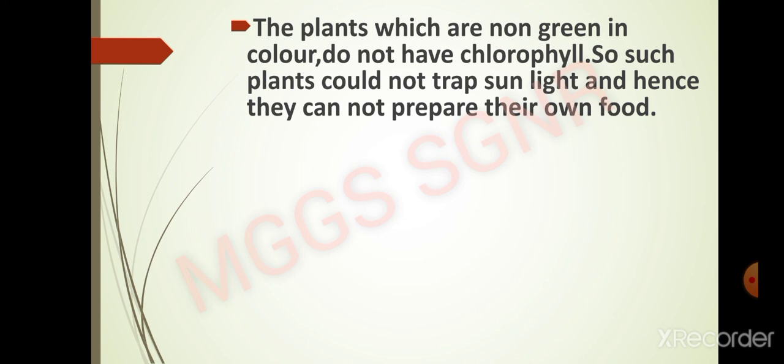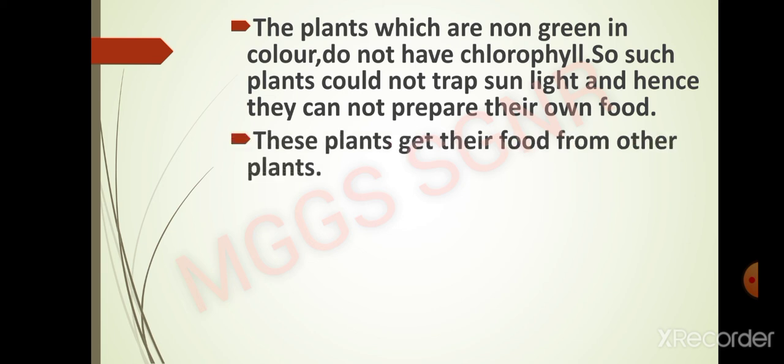When any plant gets its food from other plants or other material or any other organism, this mode of nutrition is known as the heterotrophic mode of nutrition, and such plants are known as heterotrophs. Let us take an example, mushroom. Mushroom is white in color.